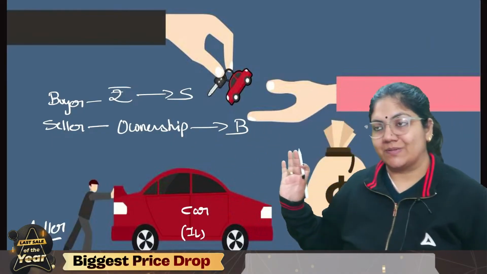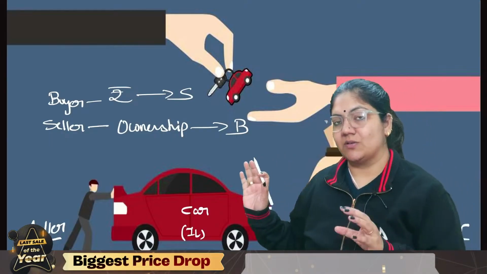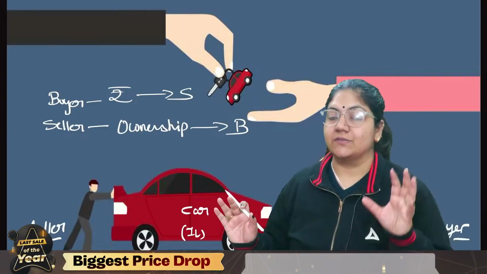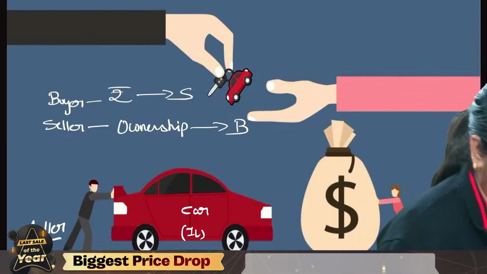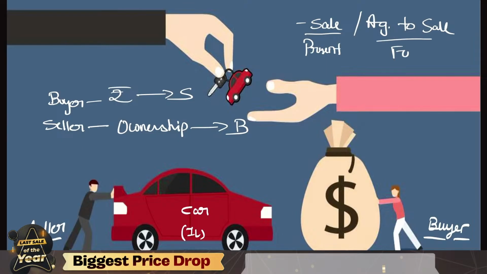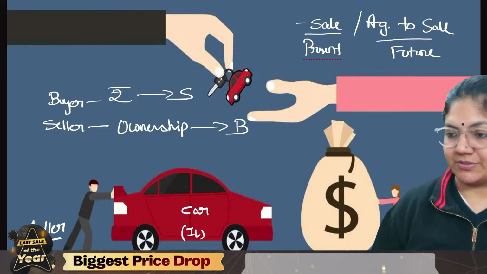Sale is basically immediately transferring the ownership from one person to another, and agreement to sale is the future sale. So sale is the present one, and agreement to sale is the future one. This is a very important topic.